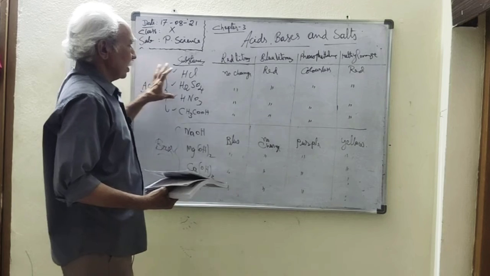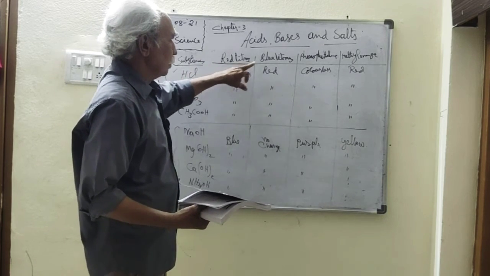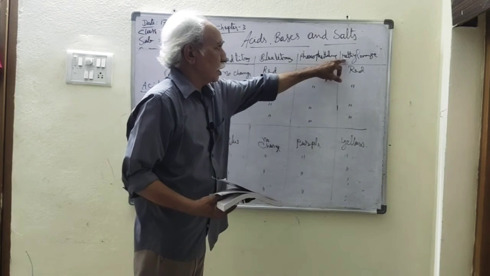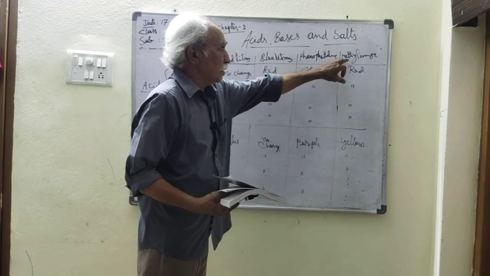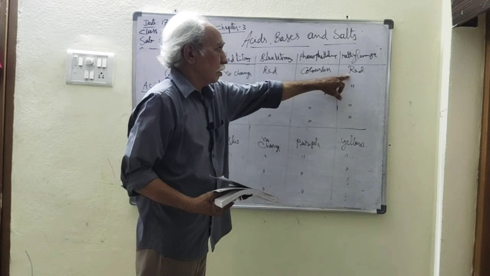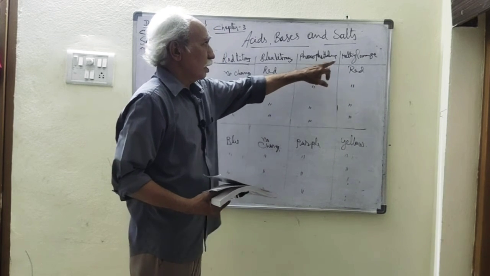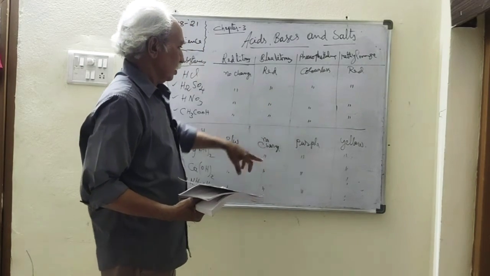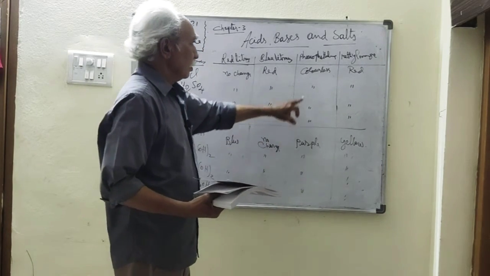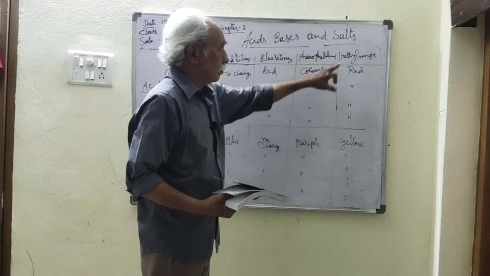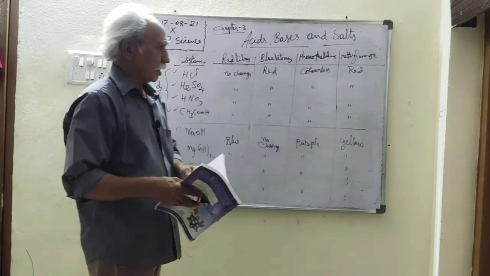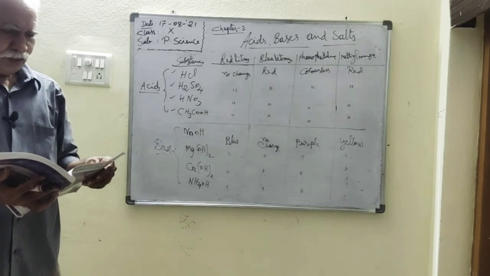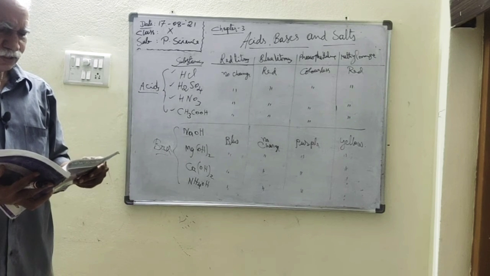All acids give the following: red litmus no change, blue litmus changes to red, phenolphthalein colorless, and methyl orange red because methyl orange is ionizing. Here phenolphthalein is not ionizing, it is in molecular state. But in the case of bases, phenolphthalein is in ionic state and methyl orange in molecular state. So the colors remain constant. Like this we can identify acids, bases and salts.